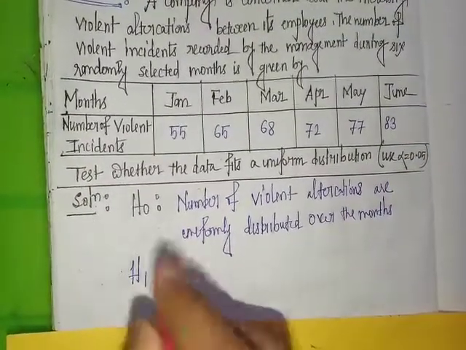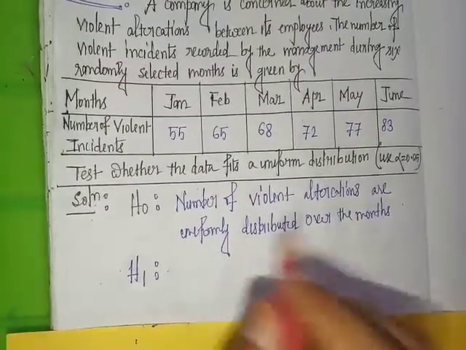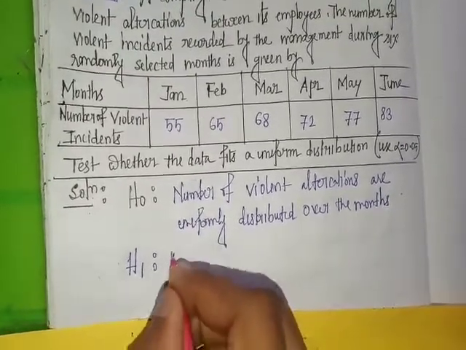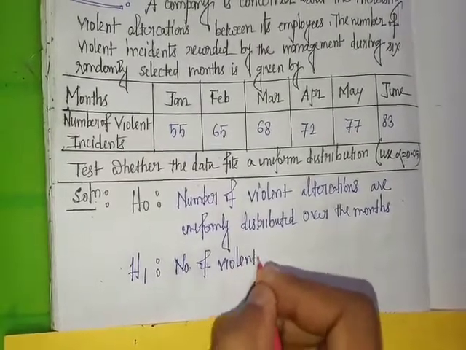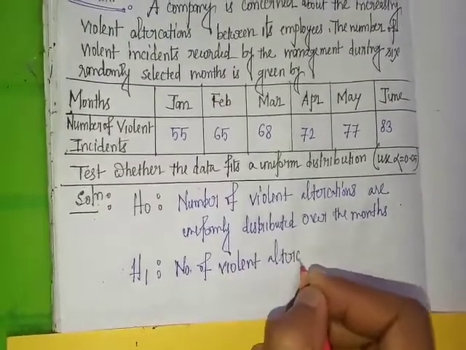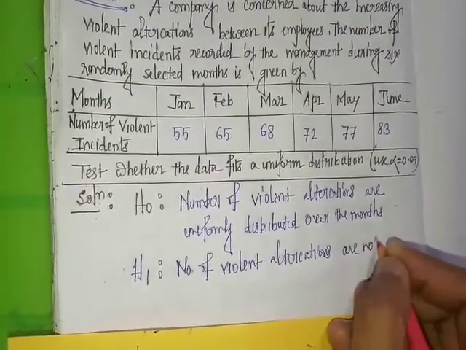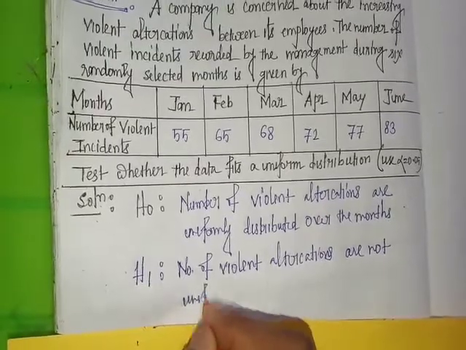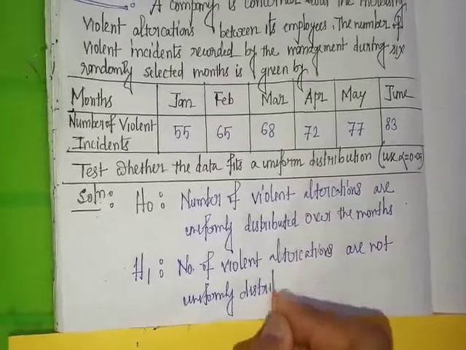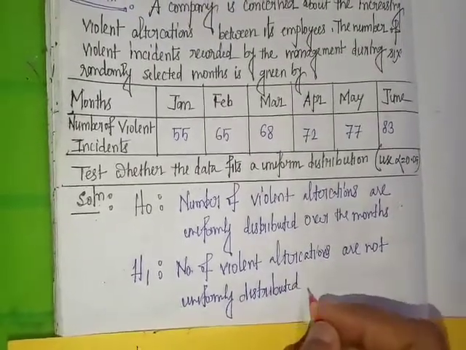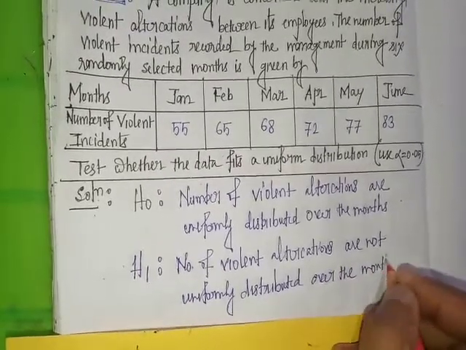And the alternative hypothesis becomes the complement of the statement, that is, number of violent altercations are not uniformly distributed over the months. So number of violent altercations are not uniformly distributed over the month.